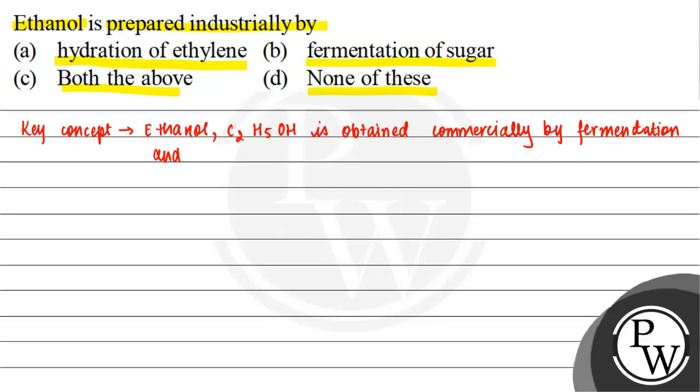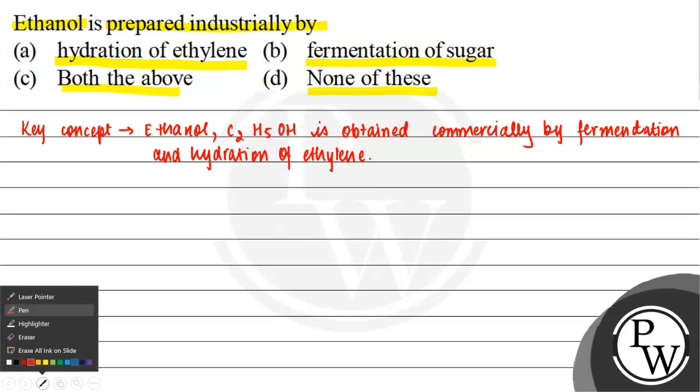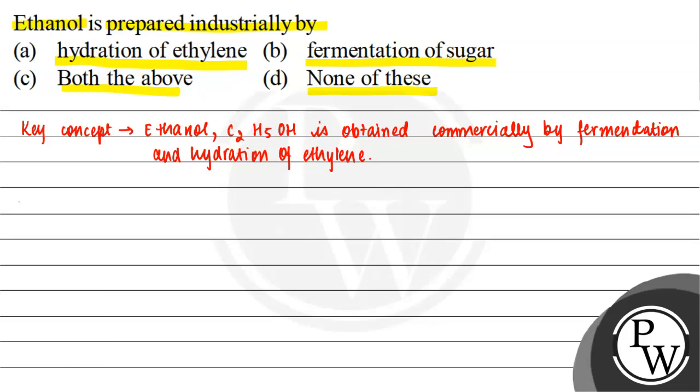Ethanol can also be obtained from hydration of ethylene. हम इन दोनों का chemical reactions देखेंगे. Now let us see the chemical reactions involved in both of these. तो अगर हम पहले बात करते हैं fermentation of sugar की. Now if we talk about fermentation of sugar, तो जो sugar in molasses, fruits हो गए,